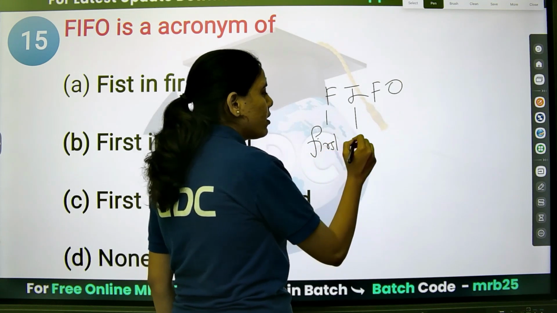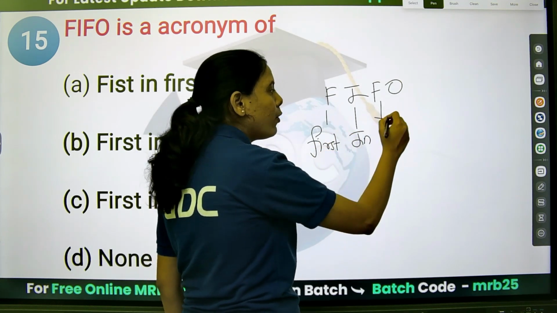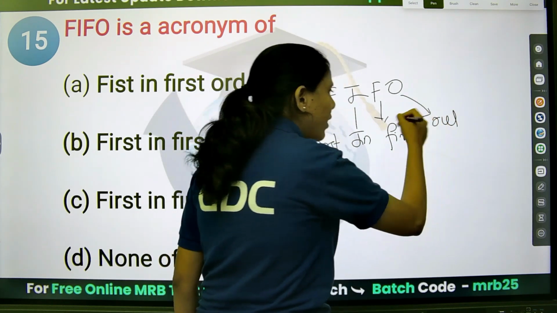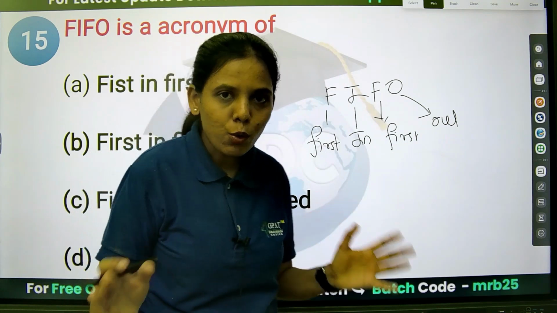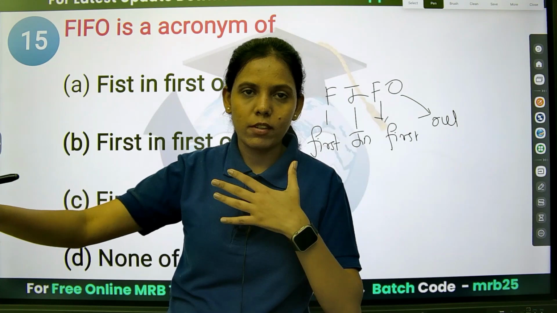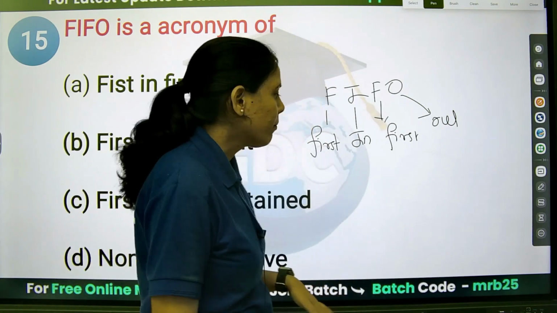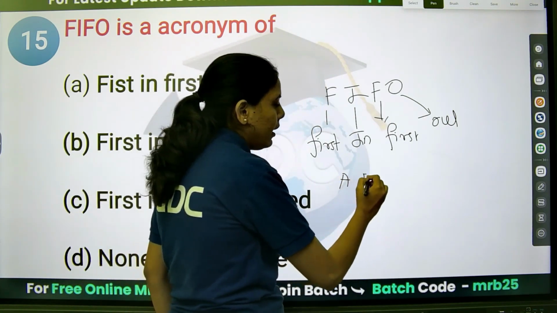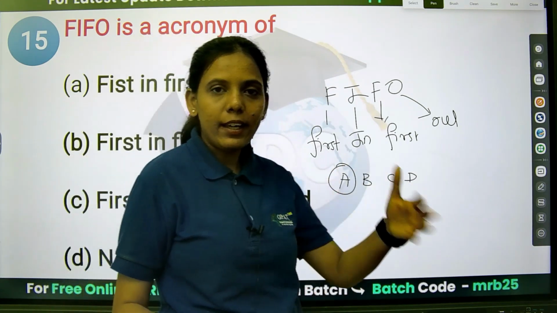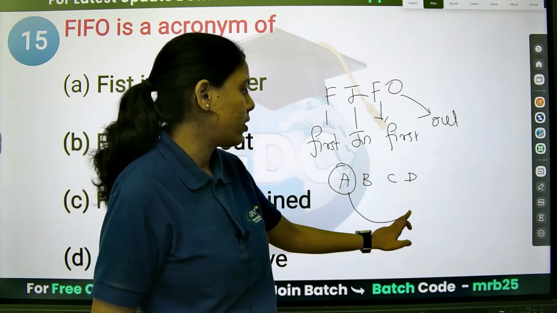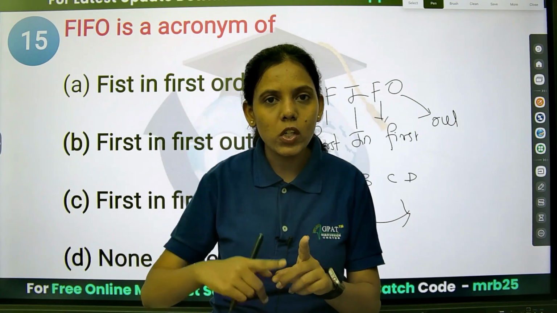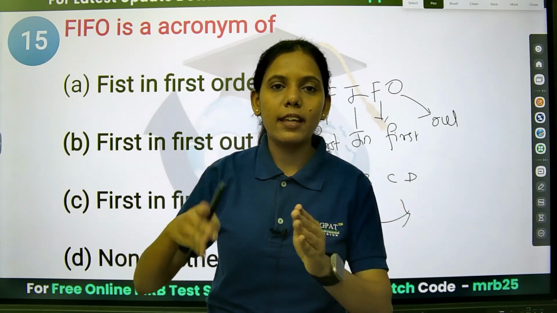First in, first out. The name itself tells you that. What do you mean by that? This means that in a store, whatever material comes first will be taken out first. For example, if the materials are A, B, C, D, A comes first, right? So from the store, A will go out first because it came first. Like that, the material which comes first will go out first. That is first in, first out.